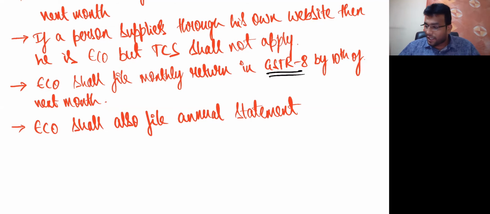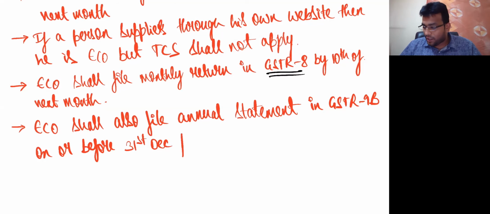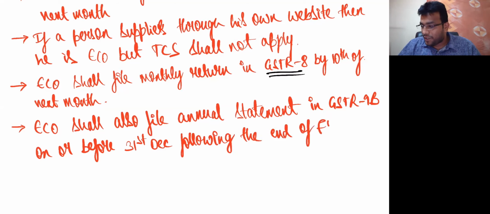Getting clarity, friends? They will file the annual statement in a form called GSTR 9B on or before 31st December following the end of the financial year. That's all.